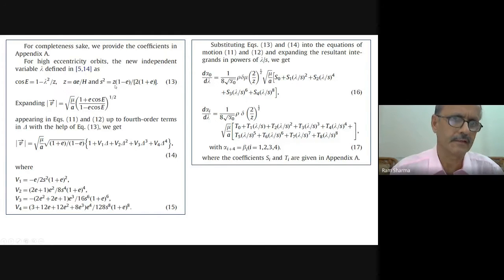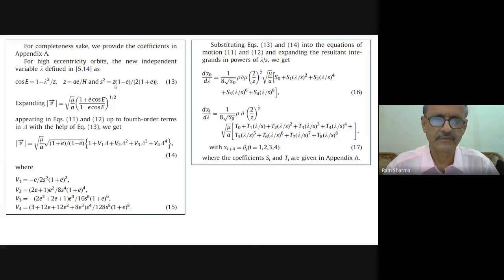Z is defined as earlier, beta A, where beta is nothing but 1 by H, that is, the density scale height. So in terms of these parameters, we need to evaluate these expressions. This is the change in the energy, and this is the change in the state variables.